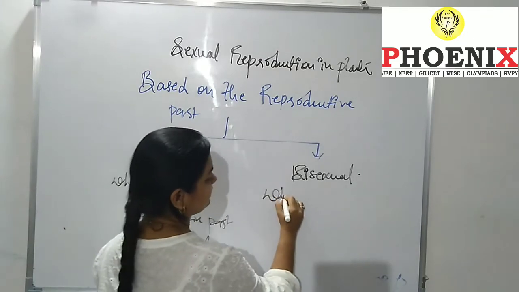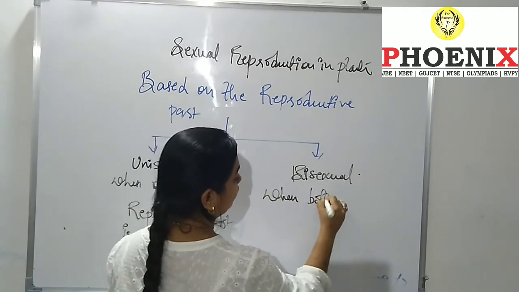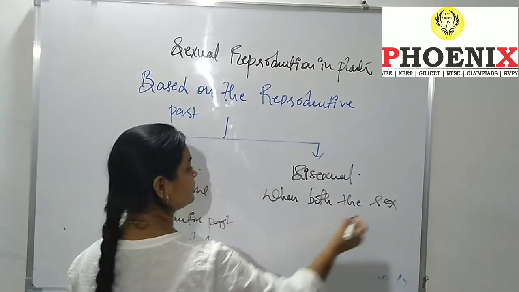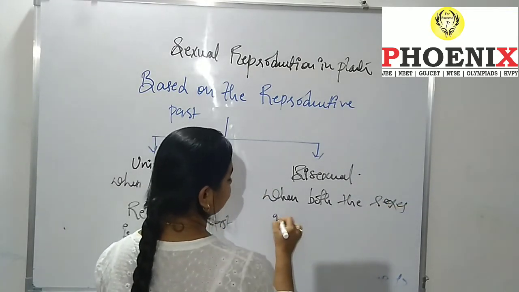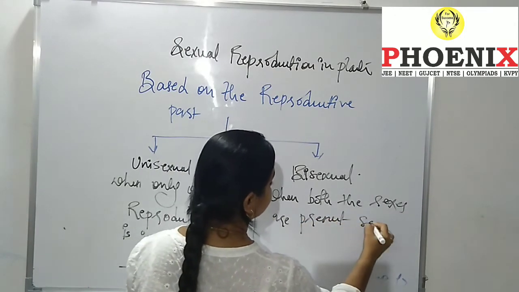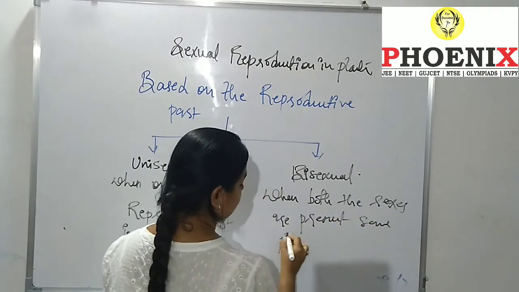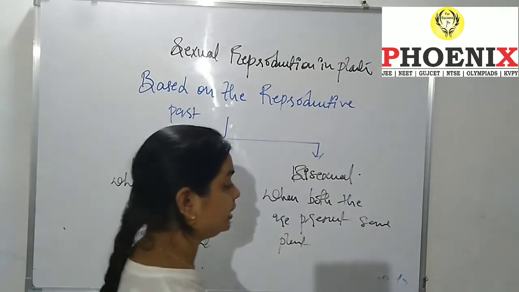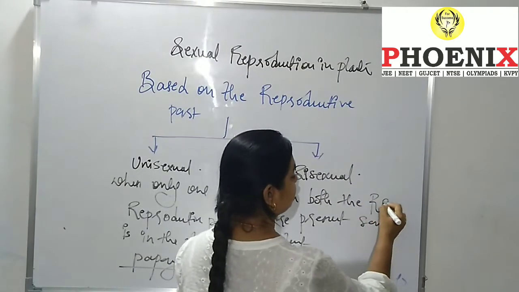Bisexual is when both the sexes are present in the same plant. Or instead of sexes, write reproductive parts.